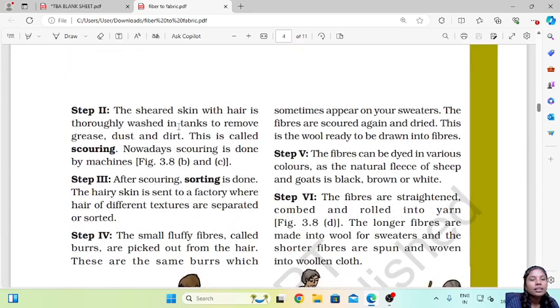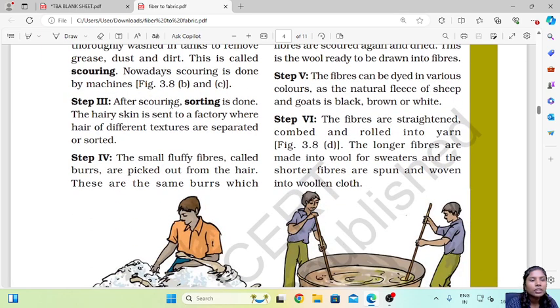Next step is that the sheared skin with hair is thoroughly washed in tanks to remove grease, dust and dirt. Second step is the cleaning, that step is called scouring. So in that case they wash off the hair along with the skin to get rid of grease, dust and all the dirt that is present. Nowadays scouring is done by machines. After scouring, sorting is done. The hairy skin is sent to a factory where hair of different textures are separated and sorted.